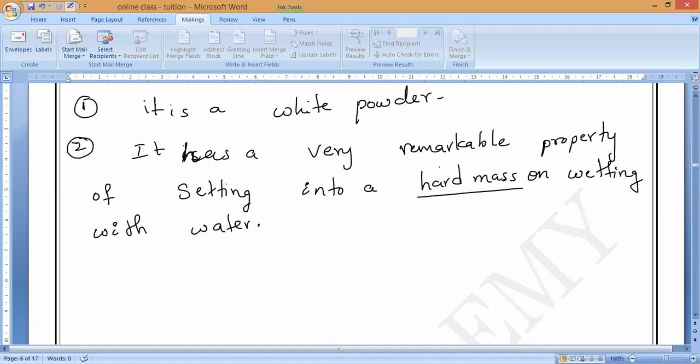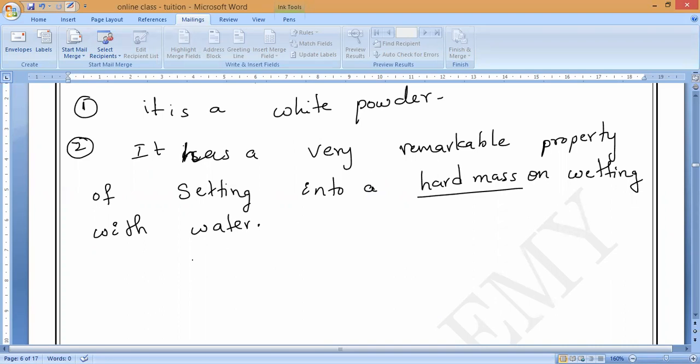So whenever you add water to POP, it will form big solid crystals of gypsum, which will be very, very hard in nature. That is why it is not allowed to be exposed to the atmosphere freely. Do you understand, guys? Yes or no?